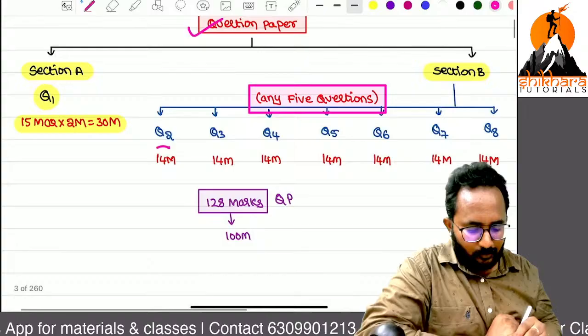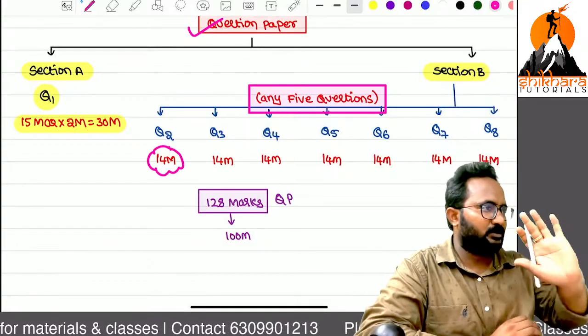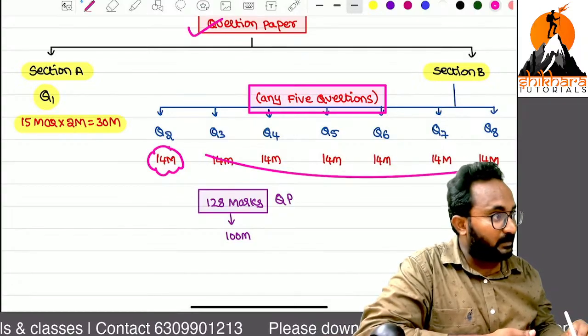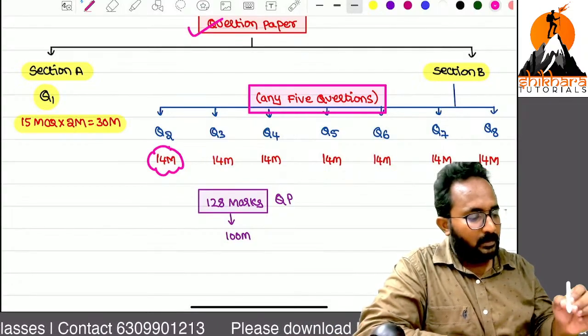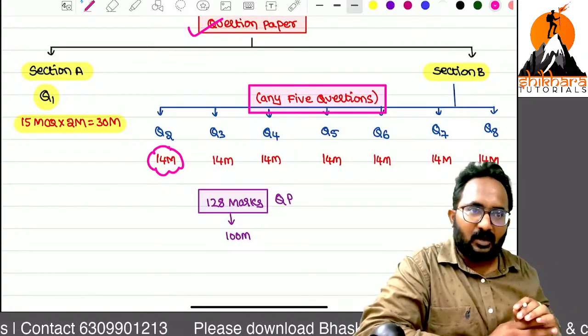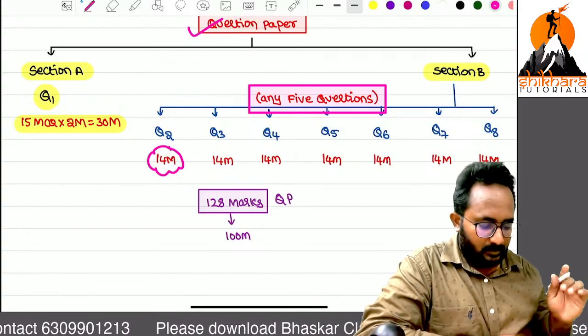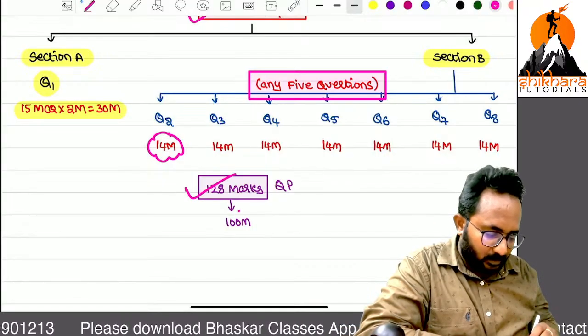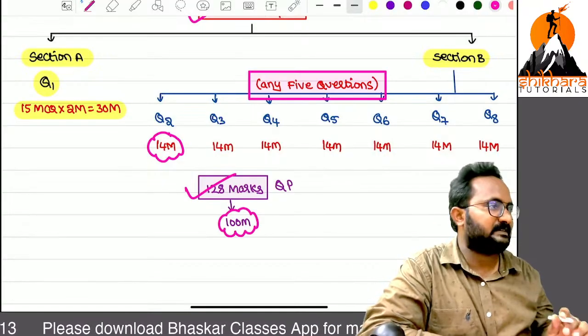The second question is directly 14 marks, a simple direct question. In the remaining questions we have a 7 plus 7 or 8 plus 6 marks combination, or 4 and any other combination. Totally the question paper is for 128 marks, out of which you have to write only 100 marks.